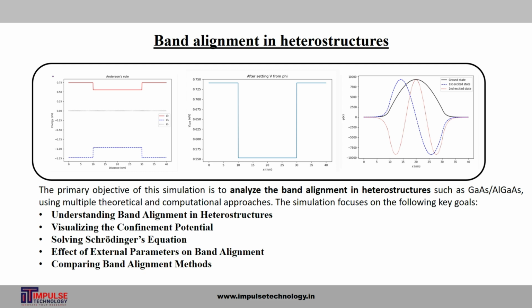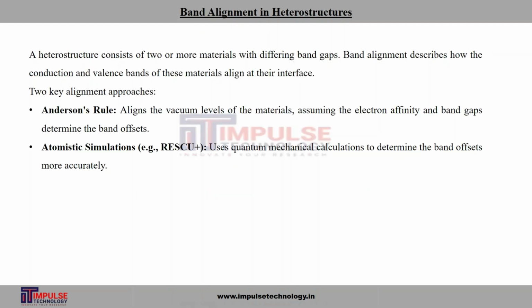Before moving to the simulation part, let's understand some prior concepts used in this simulation. Let's learn about band alignment in heterostructure. A heterostructure consists of two or more different materials which differ in band gap. Band alignment describes how the conduction and valence band of these materials align at their interface. The combination of multiple heterojunctions together in semiconductor is known as heterostructure.